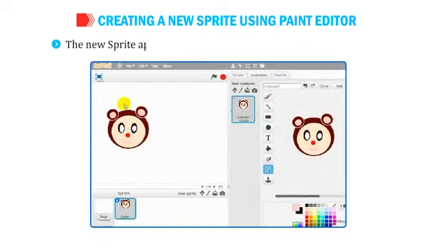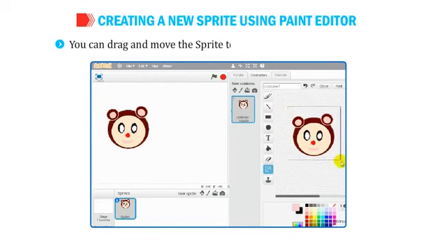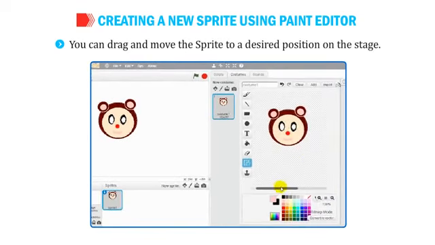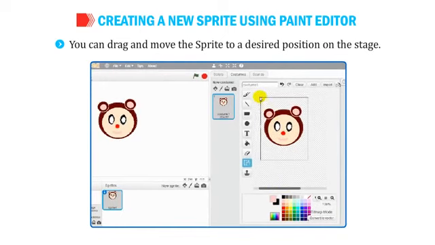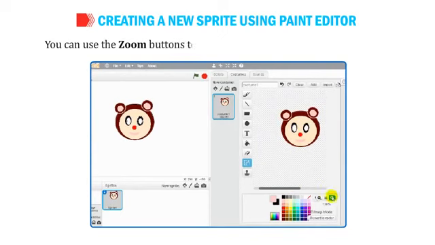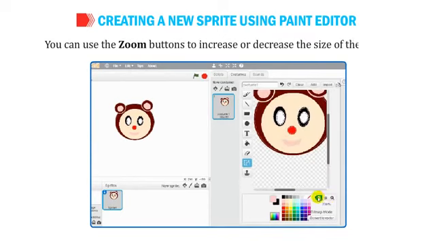The new sprite appears on the stage and gets added to the sprite list. You can drag and move the sprite to a desired position on the stage. You can use the zoom buttons to increase or decrease the size of the sprite.